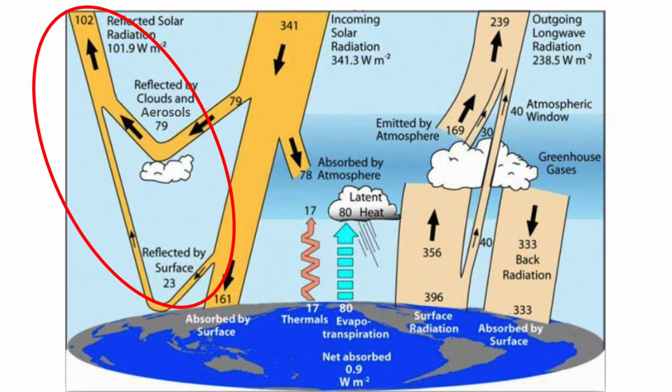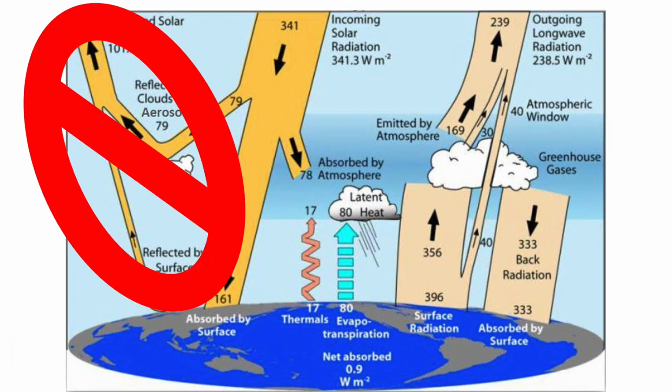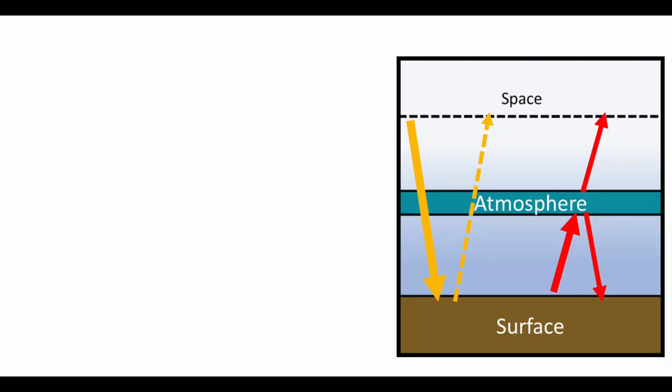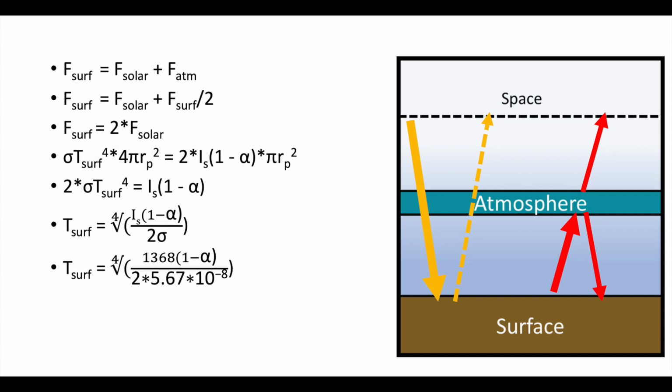But first, let's consider what it would be like if the albedo effect didn't exist at all. We can use this model from one of our practical classes and the equations from the energy budget at this surface. We found that the surface flux was equal to the sum of the solar flux and atmospheric flux, and that the atmospheric flux was half of the surface flux. After rearranging, subbing for the fluxes, and some more rearranging, we are left with an equation for the surface temperature.